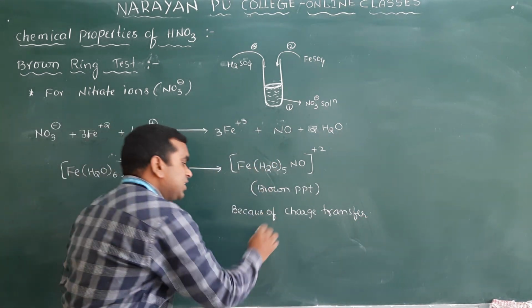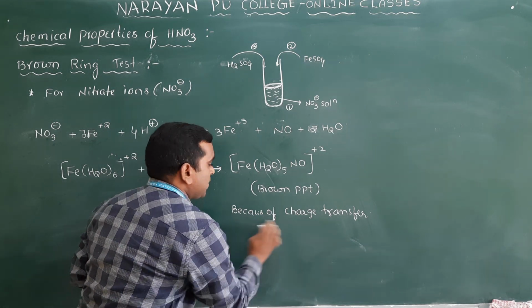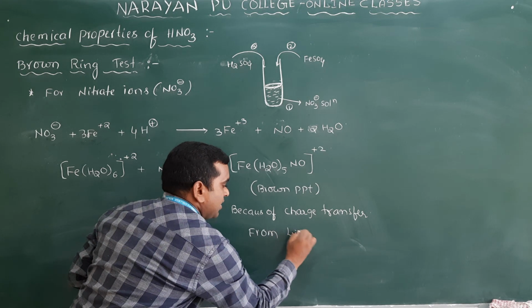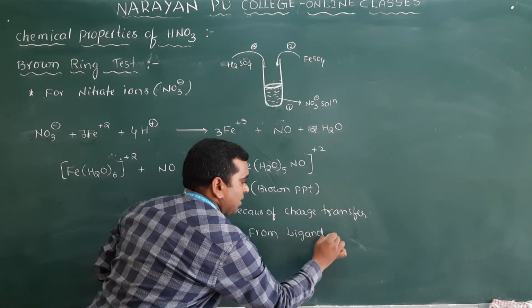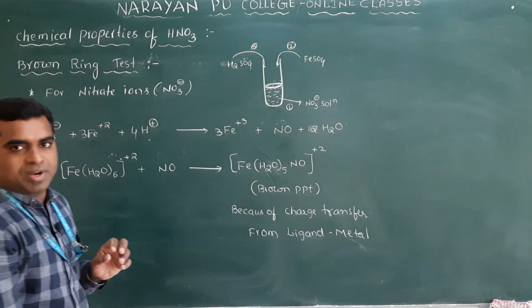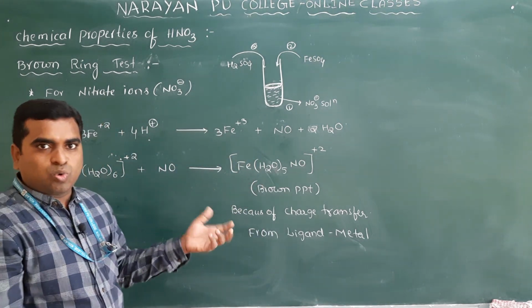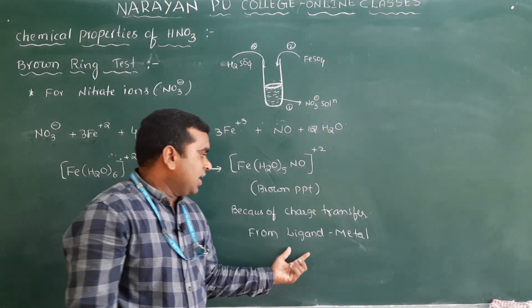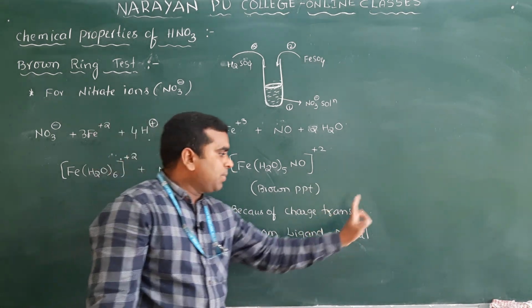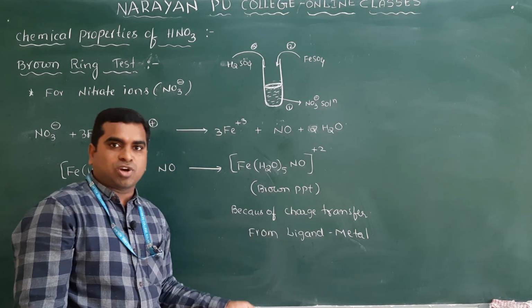From the ligand to metal. So it is because of charge transfer from ligand to metal. Very, very important question for the competitive exams. Because there are actually 4 types of charge transfer: ligand to metal charge transfer, metal to ligand charge transfer, metal charge transfer, ligand charge transfer.